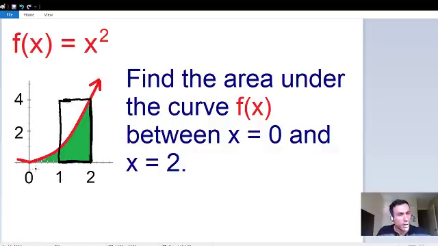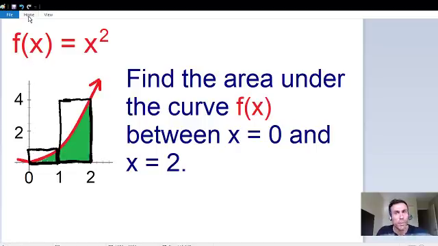I'll draw this next rectangle to the left. Once again, it's going to have a width of 1 unit, and the right side is going to touch the top of the curve. Then I'll finish off this rectangle over here. If we take the areas of these rectangles, it'll give us an approximation of the area underneath the curve.